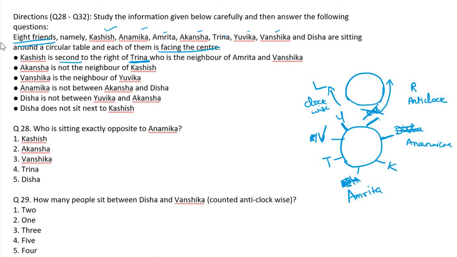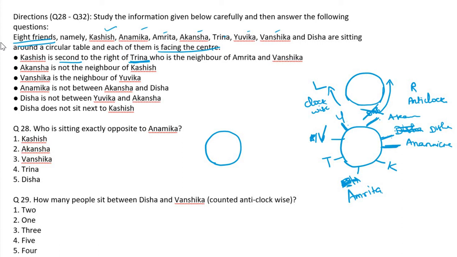Tisha is not between Yuvika and Akansha. So one more point we make here: Anamika is in between them. Next, Tisha is correct. This one is the correct position. This is Akansha. I am making it here again. So it is a little bit tricky question. I am explaining again.